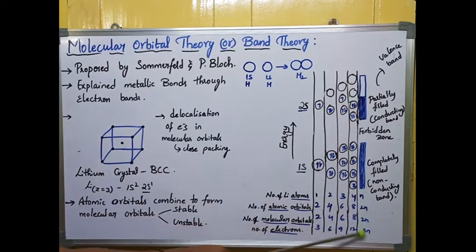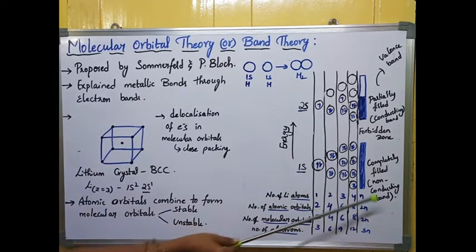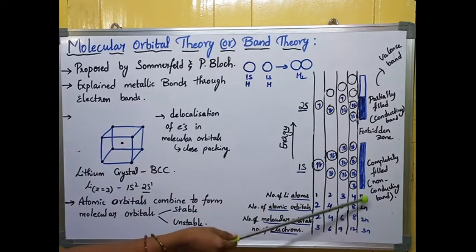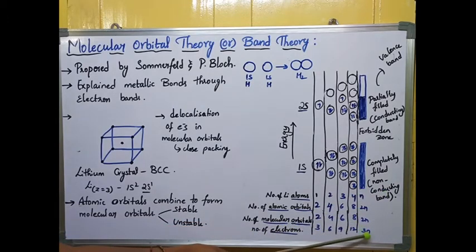By using these formulas you can also calculate the number of lithium atoms, where n is the number of atoms. The number of atomic orbitals is 2n. The number of molecular orbitals uses the same formula, since atomic and molecular orbitals are equal: 2n. To calculate the number of electrons, use 3n. For 1 lithium atom, 3n. For 2 lithium atoms, 3 into 2, you get 6. For 3 lithium atoms, 3 into 3, you get 9. For 4 lithium atoms, 3 into 4, you get 12 electrons. This is just the formation of orbitals so far.